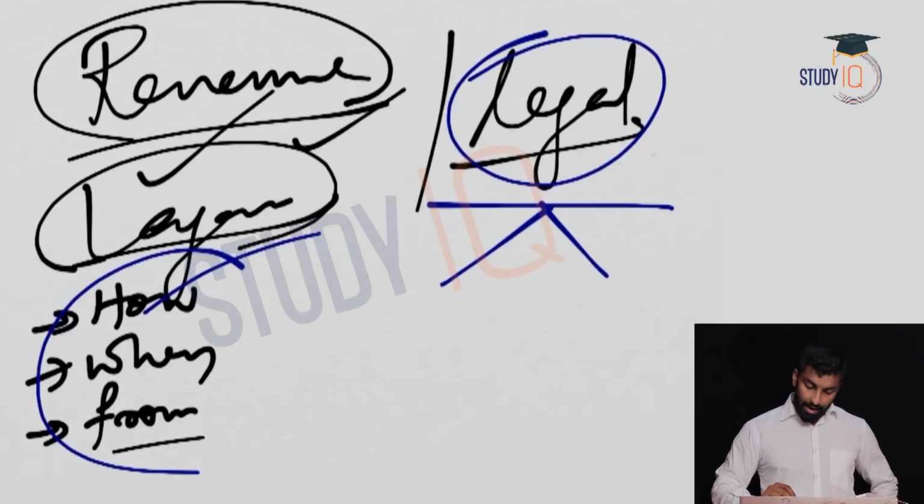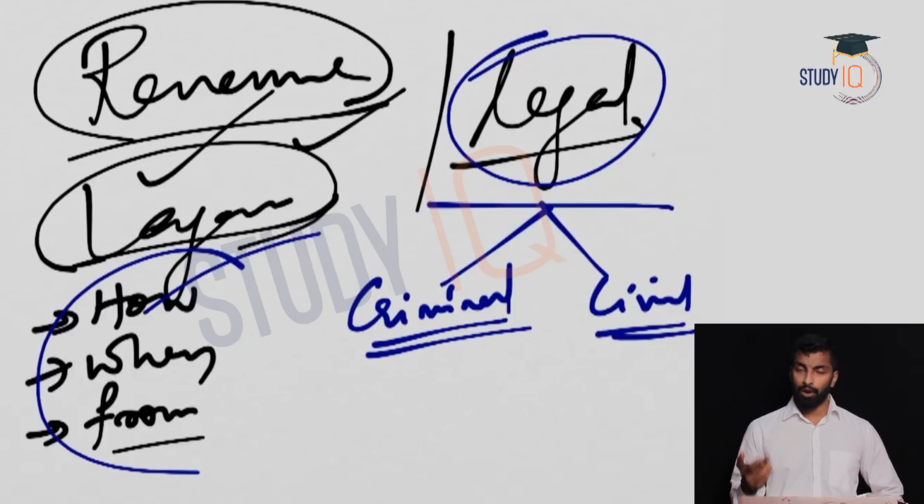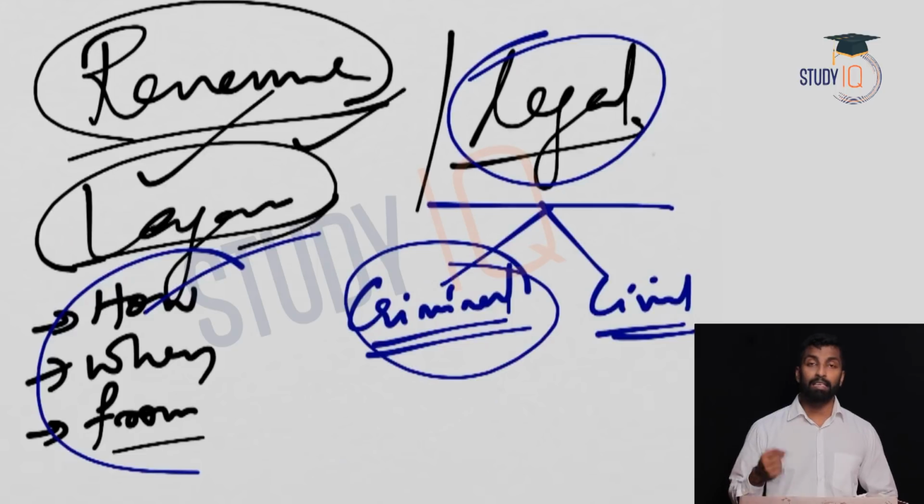So predominantly there are two types of cases, right? You have on one side criminal cases, and you have civil cases. Now in criminal cases, the laws are more or less the same, but there will be some regional variation. Apart from that, the laws are the same, which was set by the Mughals. It is Islamic law, or it was partly Islamic and partly local. It was set by Mughals. Almost the same for Hindus and Muslims.